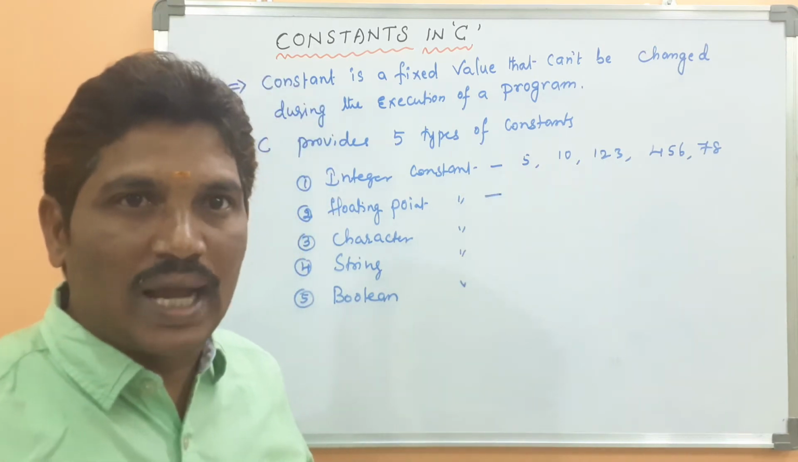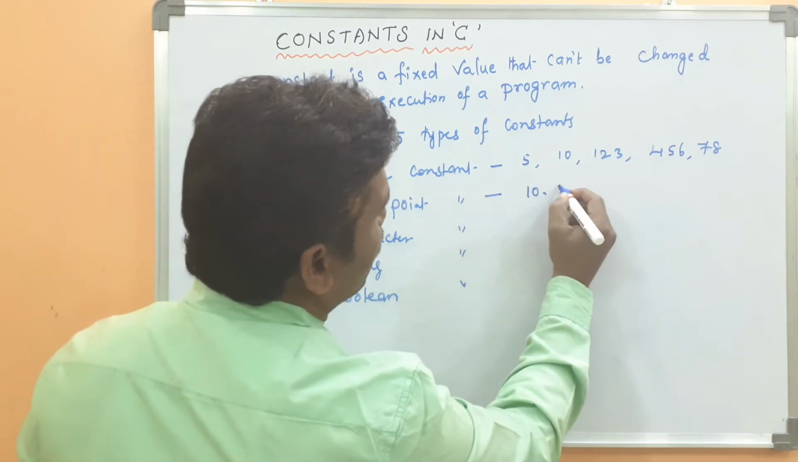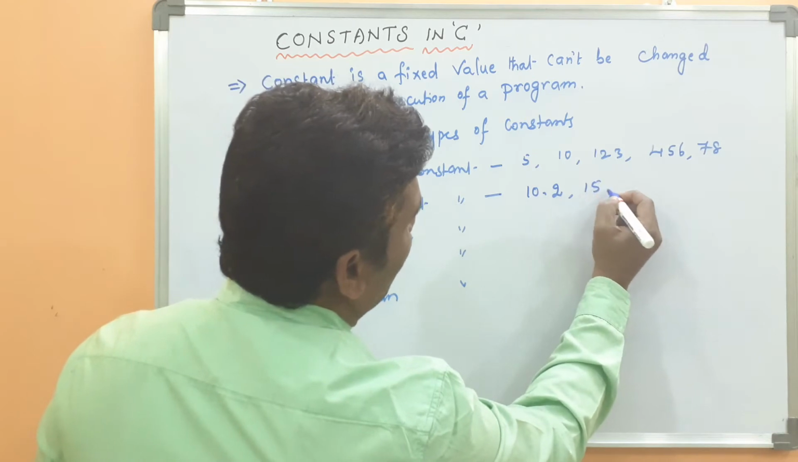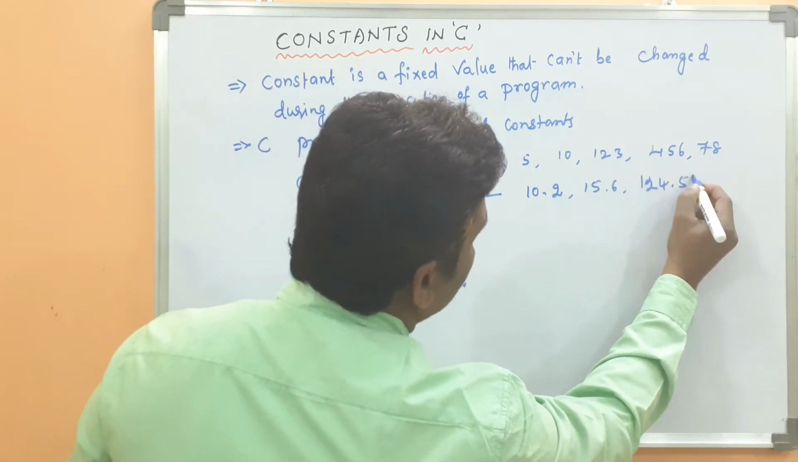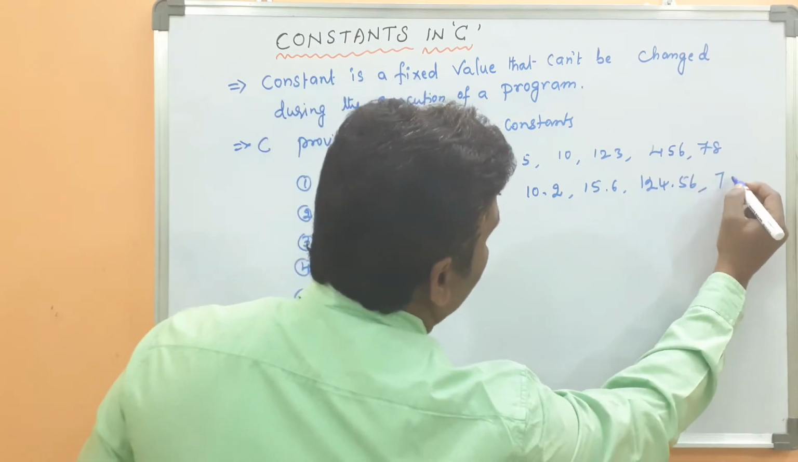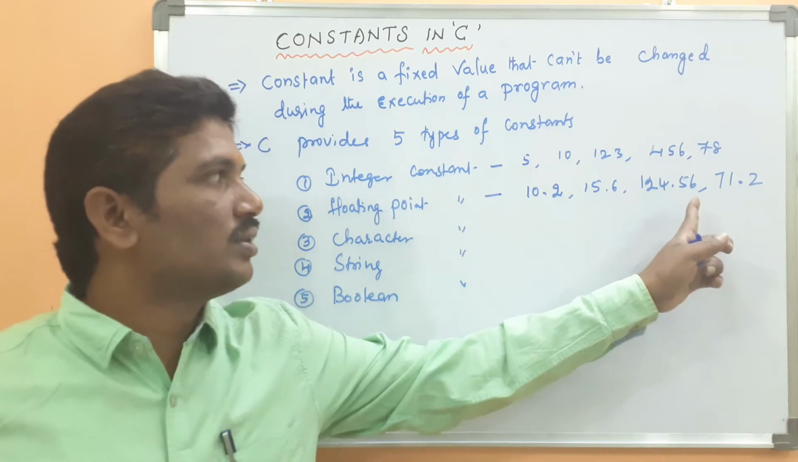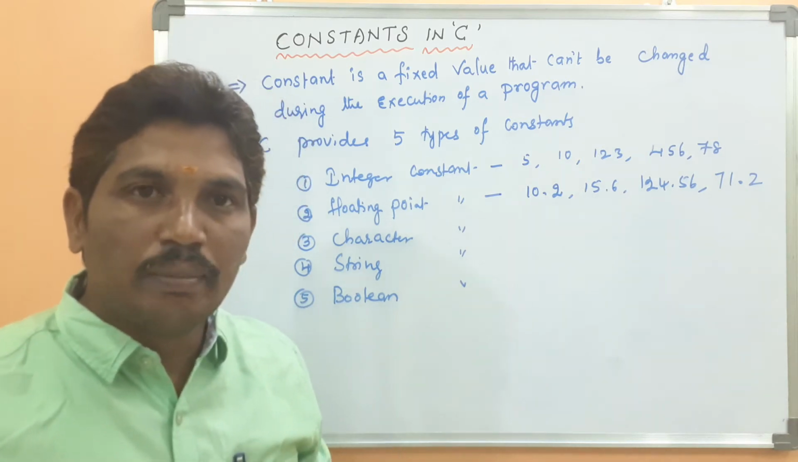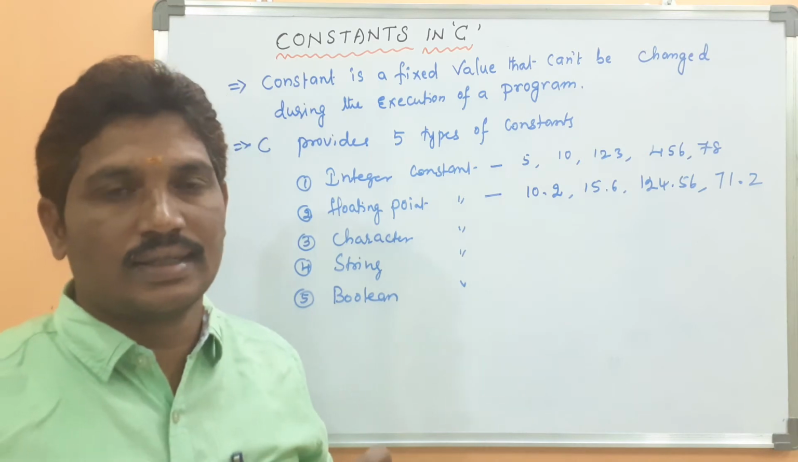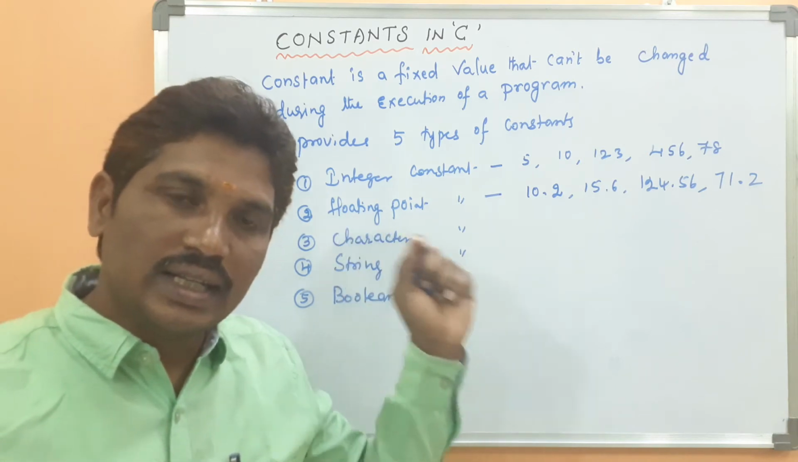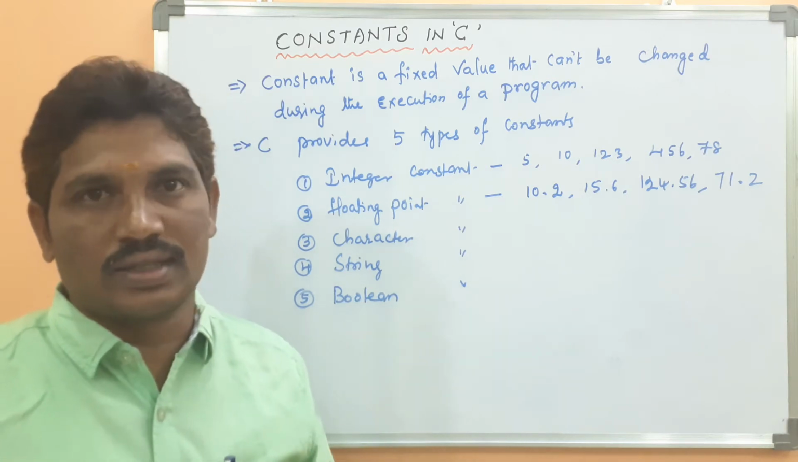Whenever a number has a fractional part, that is called what? Suppose 10.2, then 15.6, and then 124.56, then 71.2. This type of number is called a floating point constant. The numbers with a fraction part are called floating point constants.